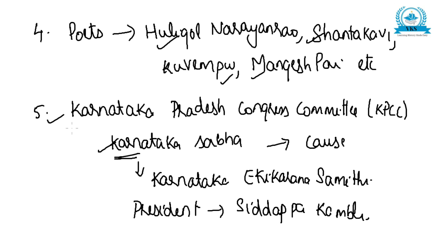Okay, so organizations like Karnataka Pradesh Congress Committee and Karnataka Sabha took up the cause of unification, and Karnataka Sabha later came to be called Karnataka Ekikarana Samiti, and its first president was Siddappa Kambli. So these also were the factors which brought about unification among the people of Karnataka during the unification movement.